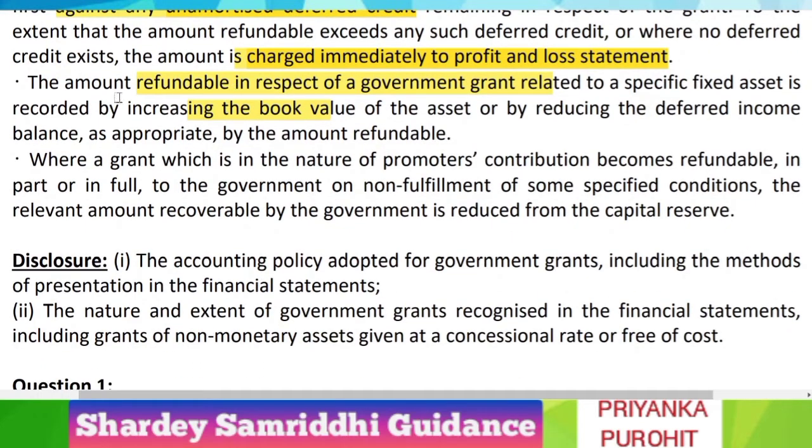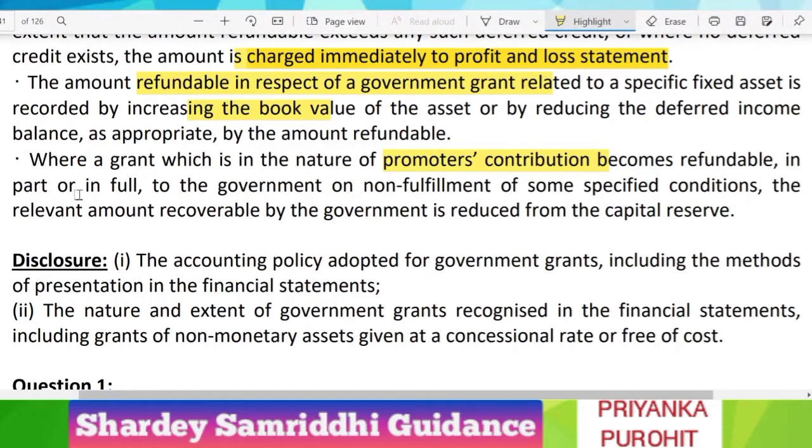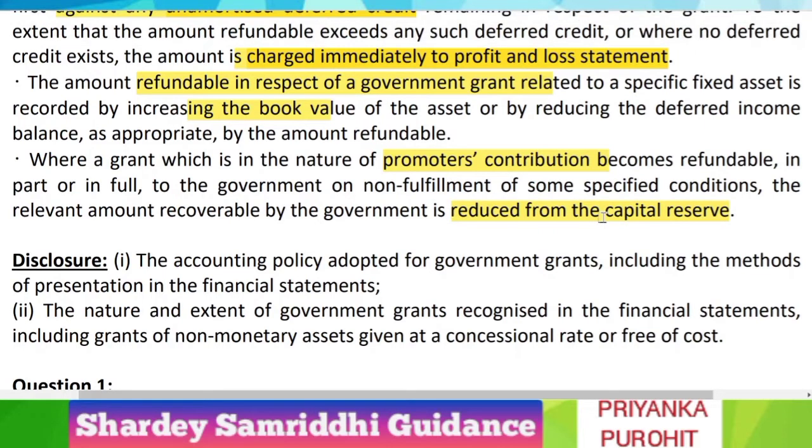Where a grant which is in the nature of promoter contribution becomes refundable in full or in part to the government on non-fulfillment of some specified condition, the relevant amount recoverable by the government is reduced from the capital reserve. So whenever any amount or grant is credited in the capital reserve, like in case of promoter contribution, you just have to reverse it.